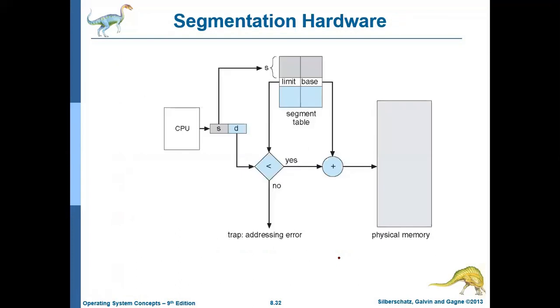Now, segmentation hardware: how is the system actually working here? This is the CPU. It's generating an address with a segment number and the offset. Here we have physical memory. So we need to convert this address into a physical address.